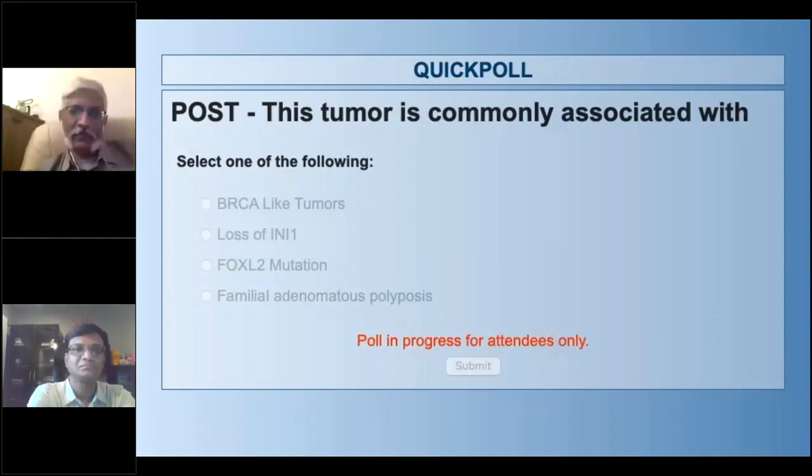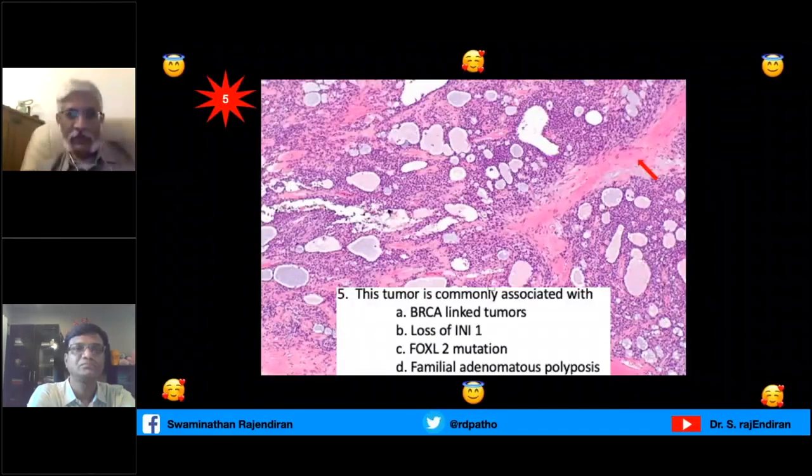In the first poll, it was divided, predominantly option 3 at 32%. Now it is 45% for option 4, associated with familial adenomatous polyposis. Yes, this is a classic microcystic stromal tumor of the ovary, and as I showed in the picture, beta catenin is nicely positive, and this is a part of extracolonic familial adenomatous polyposis.